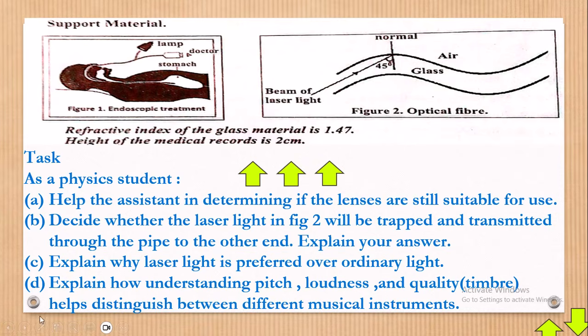Okay. Look at this. Now here, they've given us this. Then they're saying that the refractive index of the glass material is 1.47. Hope you can now see that.